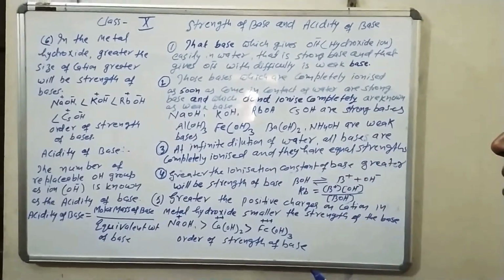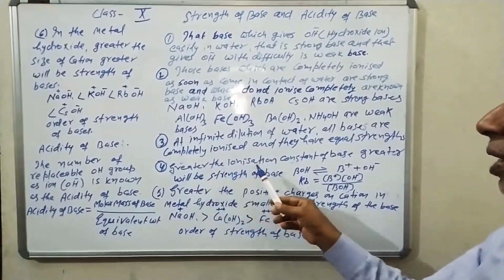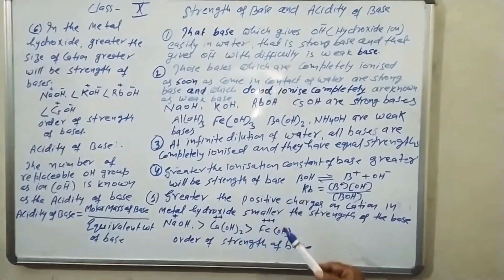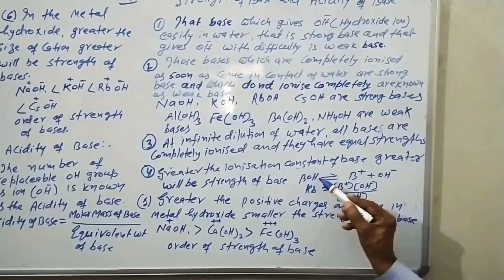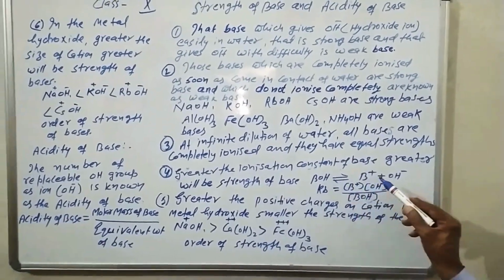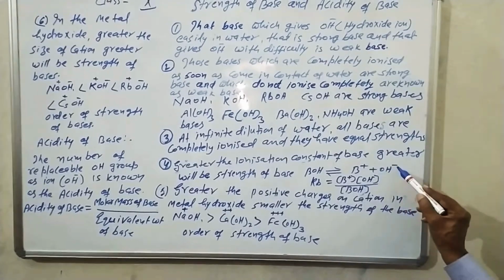Next point, the greater the ionization constant of a base, the greater will be the strength of the base. Let BOH be an alkali base, ionized as B+ and hydroxide.